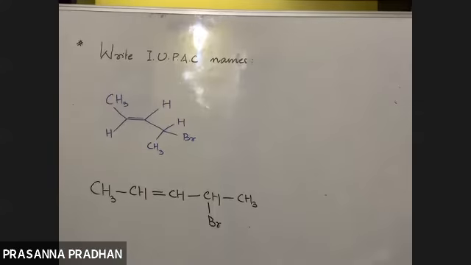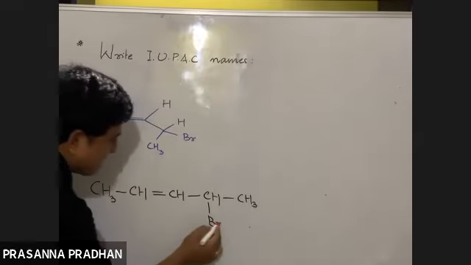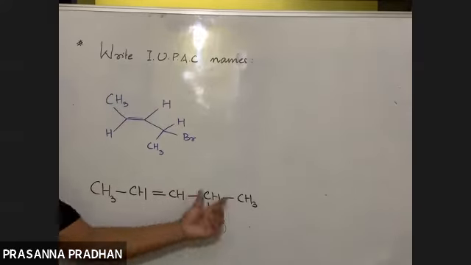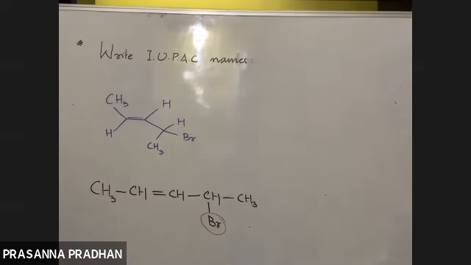So here, what do we have? We have a double bond, and we have a substituent as well. If a double bond as well as a substituent are present, then which should we give priority to? The substituent will get the lowest priority. Remember, the double bond has a higher priority over the substituent. Here we do not have any functional group, so leave the functional group.